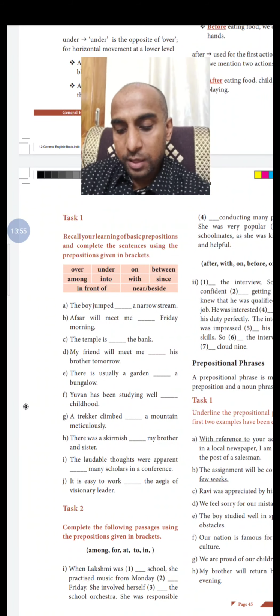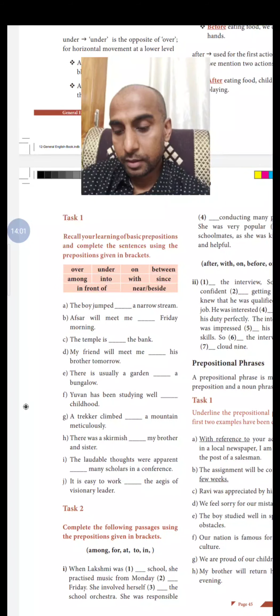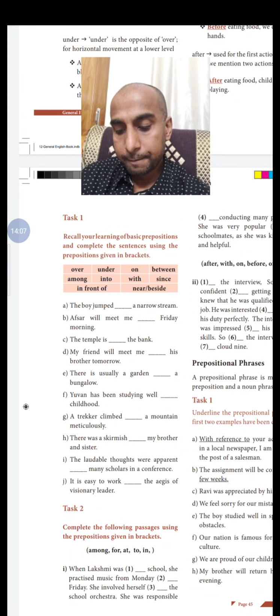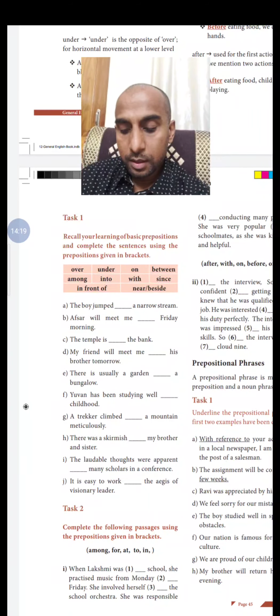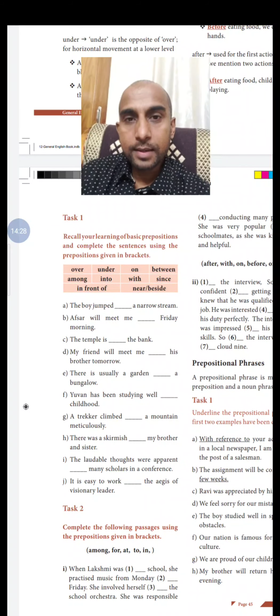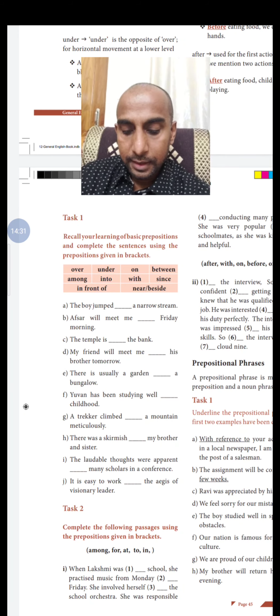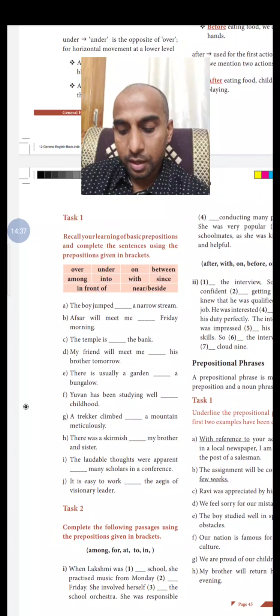Next one, Yuan has been studying well since childhood. Since his childhood, his is missing there. That also you can add there. A trekker climbed over a mountain meticulously. Next one, there was a skirmish. Skirmish means an irregular fighting between my brother and sister. And the next one, the laudable thoughts were apparent among many scholars in a conference. Next, the last one in task number 1. It is easy to work under the aegis of visionary leaders. Aegis means support. It is easy to work under the aegis of visionary leaders.